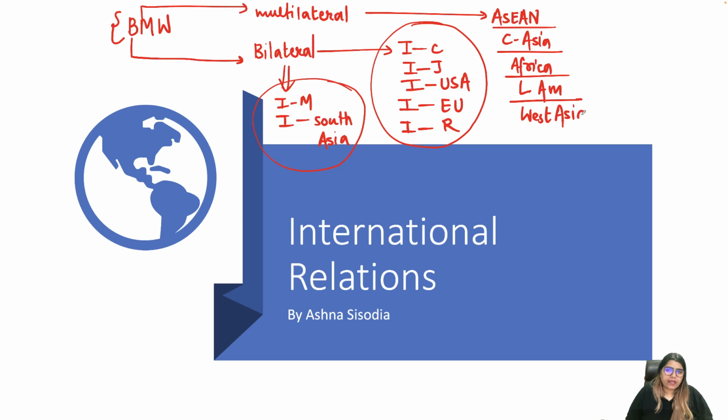And once you are done with multilateral, then you can cover world institutions, world organizations. Those topics you have to cover. So the right strategy is first understand bilateral relations. Typically, the global centers of power should be your priority. Once you are done with that, then you go multilateral and then world institutions. So that is the BMW strategy.